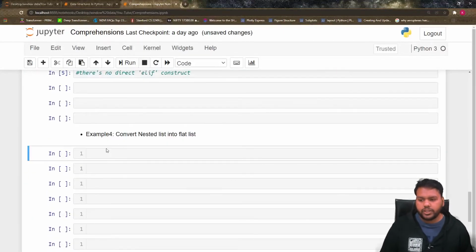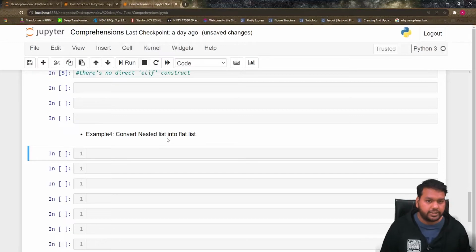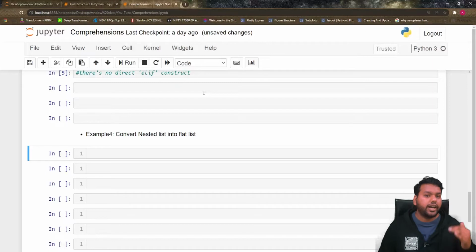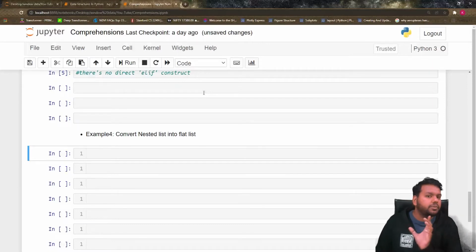So now let's come to example 4. Example 4 is about converting a nested list into a flat list. So what is a nested list? We have a list inside a list. That's called a nested list. What we need to do is take a list like this and make a flat list, that is, all the lists inside the list will be converted so that all the elements are in a single list.